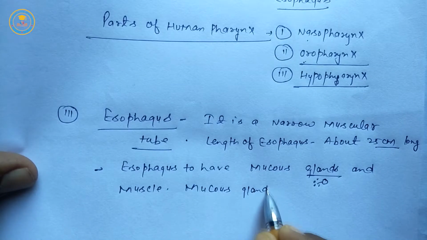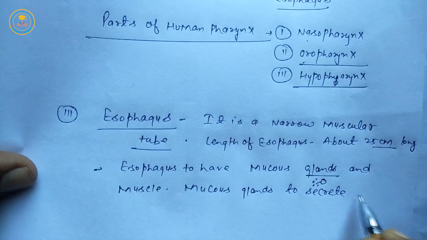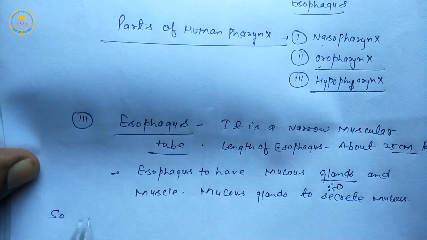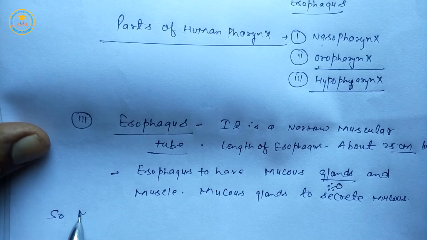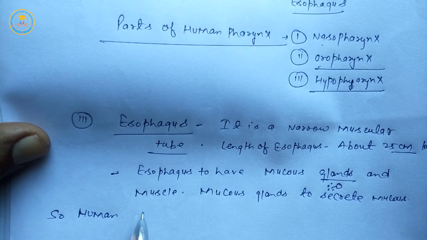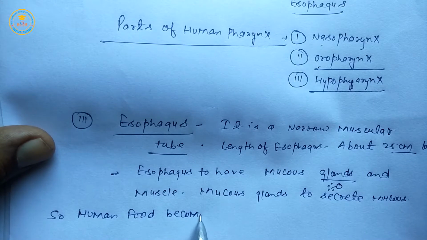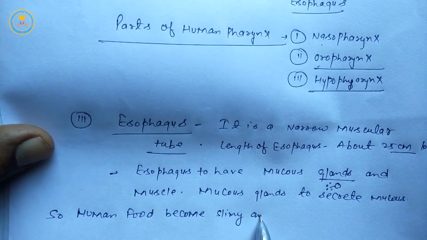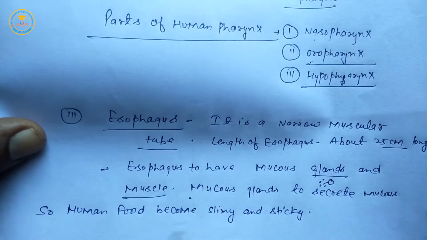Mucus gland secretes mucus, so human food becomes slimy and sticky.